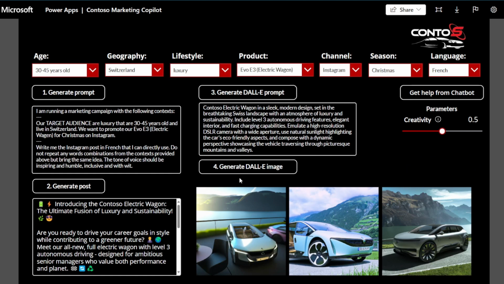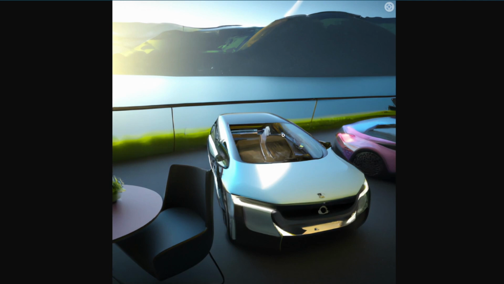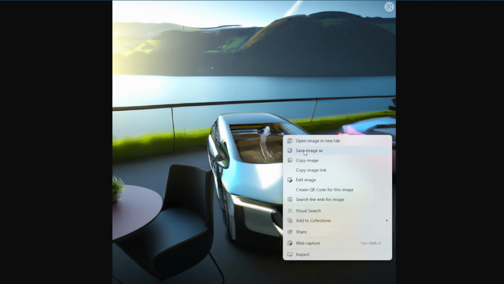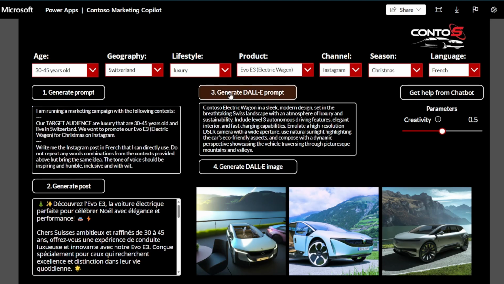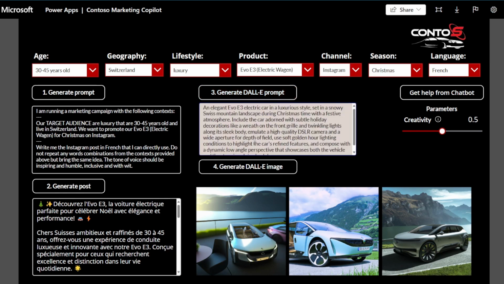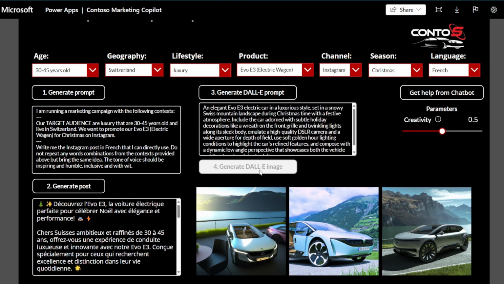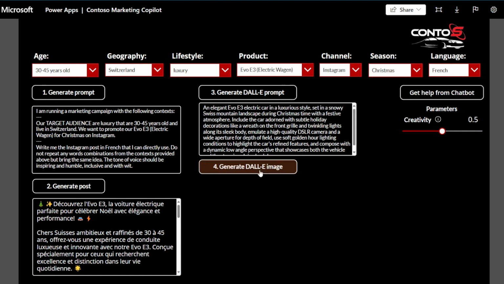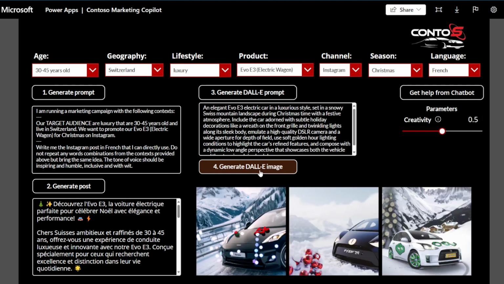Once we're satisfied, we can click on the picture and save it to our local machine. And let's see what kind of DALL-E prompt and images it can generate from this approach. Fantastic, very Christmassy, isn't it?